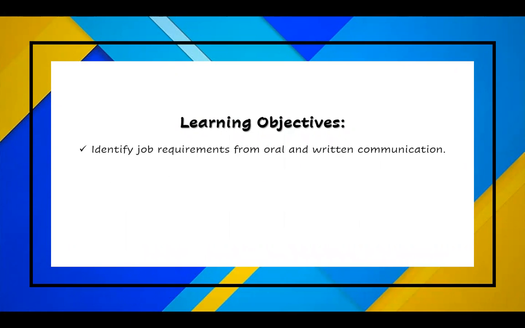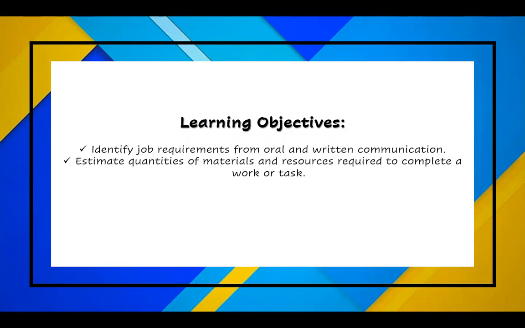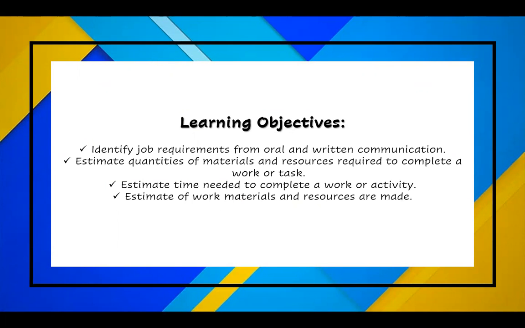Number one, identify job requirements from oral and written communication. Number two, estimate quantities of materials and resources required to complete a work or task. Number three, estimate time needed to complete a work or activity. And last, estimate of work materials and resources are made.